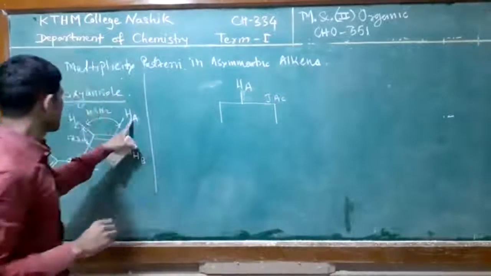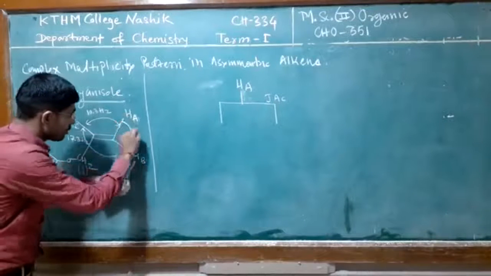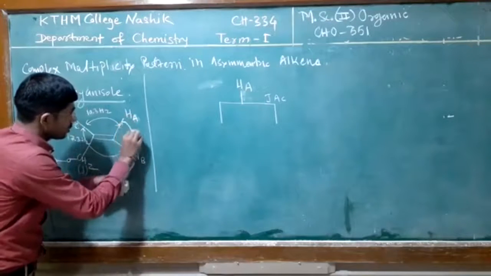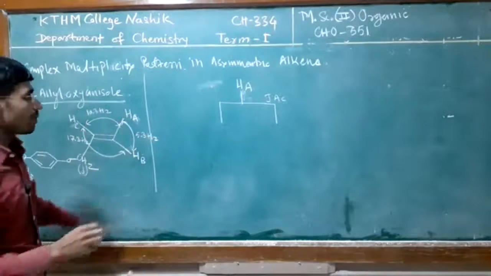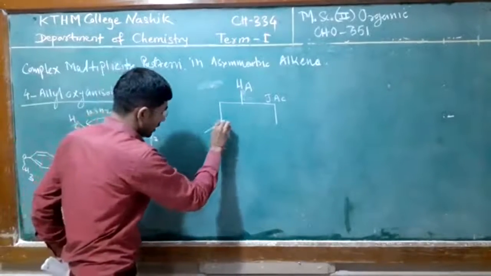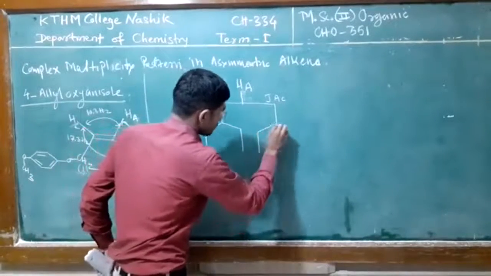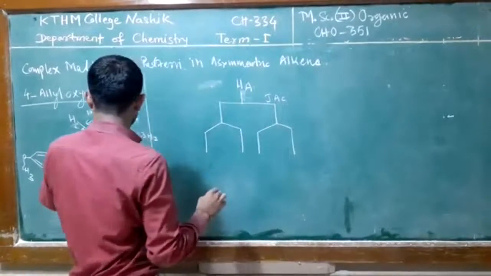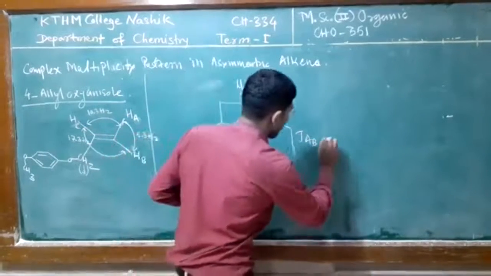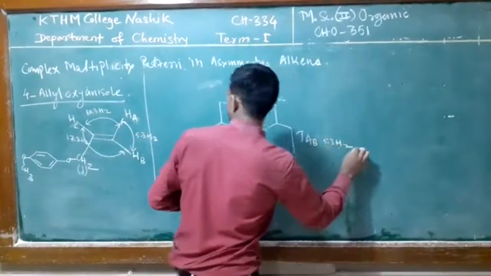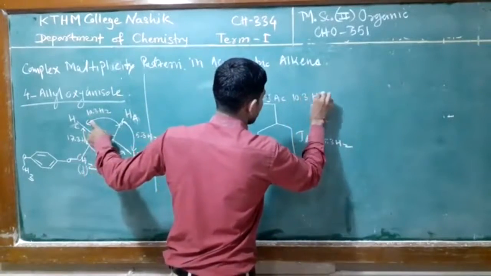So we get the doublet signal. Again this proton is split by the proton Hb. This value is small here, 5.3 Hertz. Here geminal coupling is possible, so we get again a doublet. Which coupling is it? It is JAB, 5.3 Hertz that we observe. Again here, 10.3 Hertz we observe.